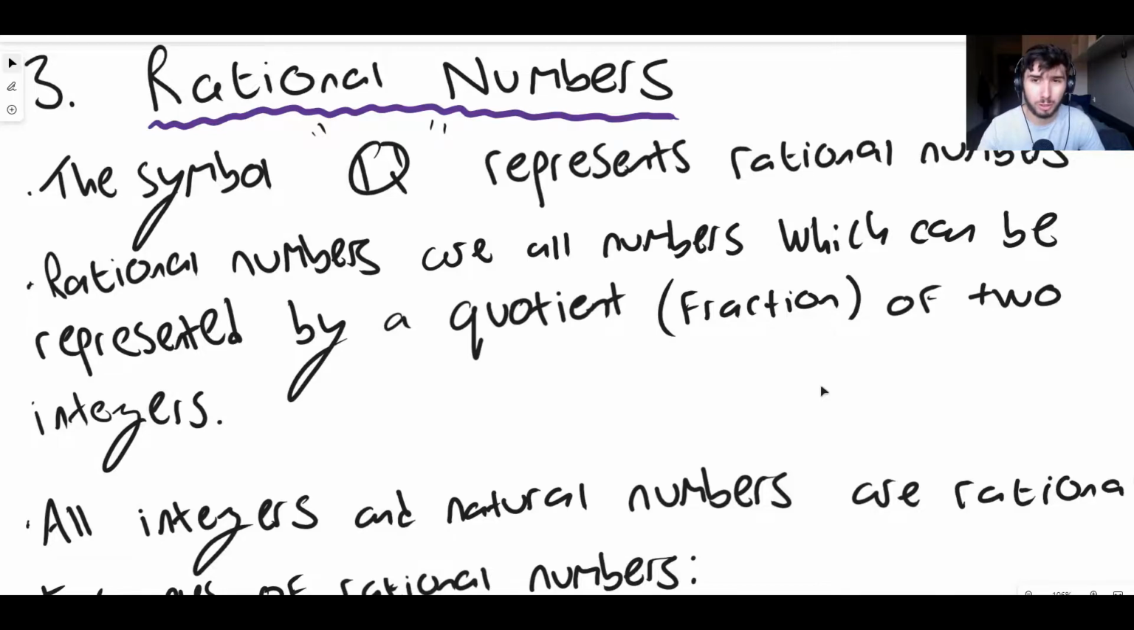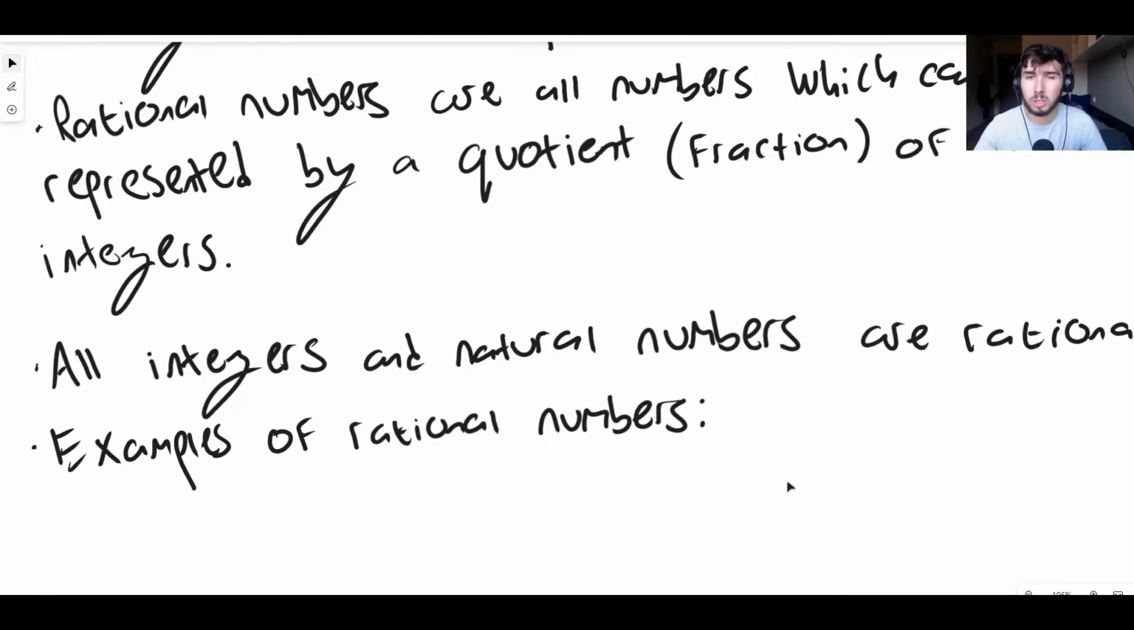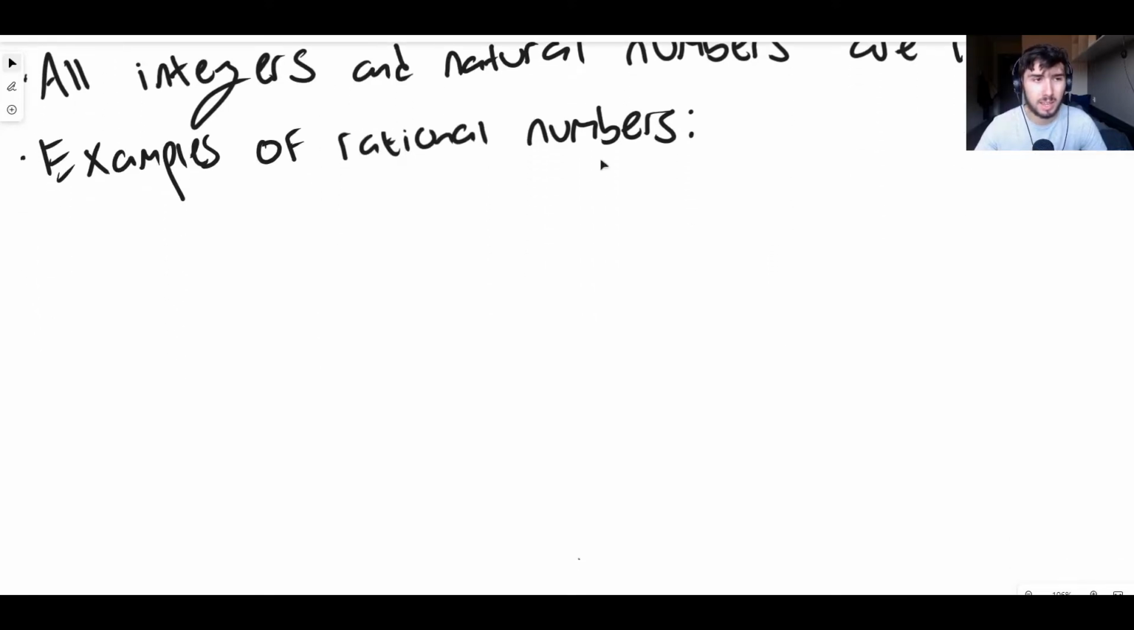Quotient means fraction. And rational numbers, the definition of them are any numbers, positive, negative, 0, which can be represented by a quotient of 2 integers. That means a fraction of 2 integers. So that means that all integers and all natural numbers are rational. And we're actually going to take a look at some examples just to be really clear what we mean when we say what we say.